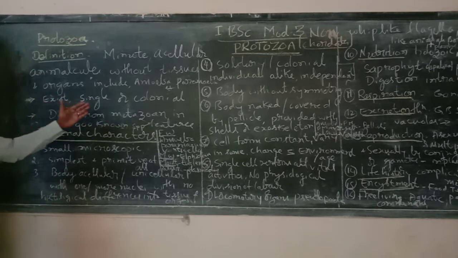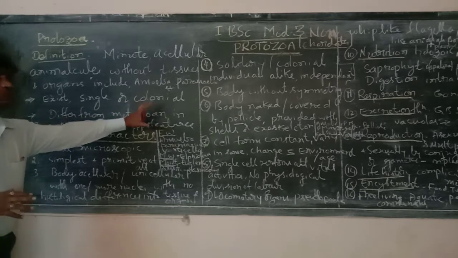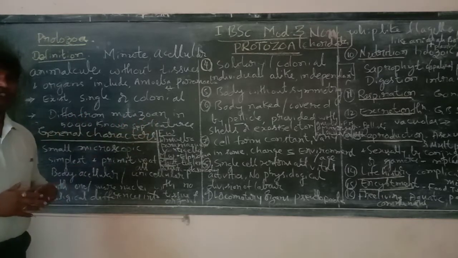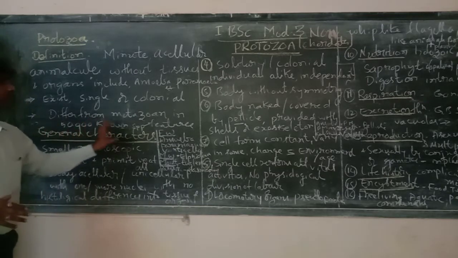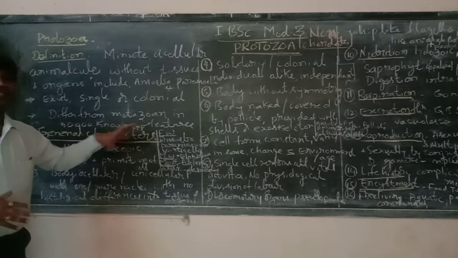And they exist single or colonial. Some of the protozoans live alone, and some of the protozoans live in groups, so called colonial. These protozoans differ from metazoans in various features. This phylum Protozoa includes about 50,000 known species.